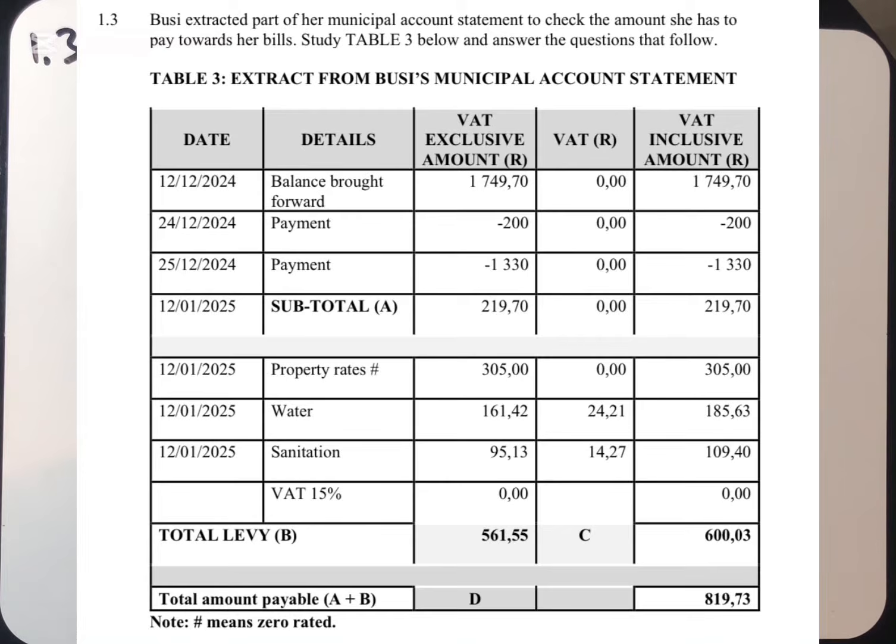The total levy, we have 561.55. And then the VAT, we have 6.03. Then they are saying that the total payable is A plus B, which is D, 819.76. Note that hashtag means zero rated. You should not forget that. That hash stands for what?